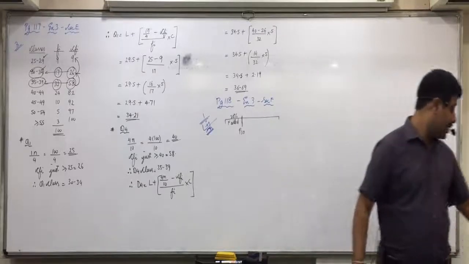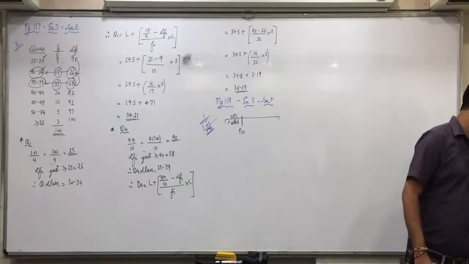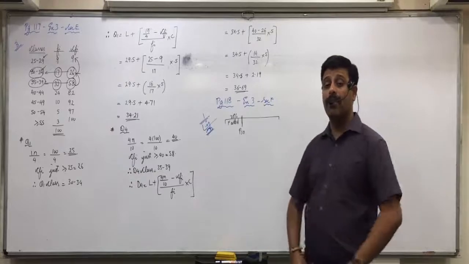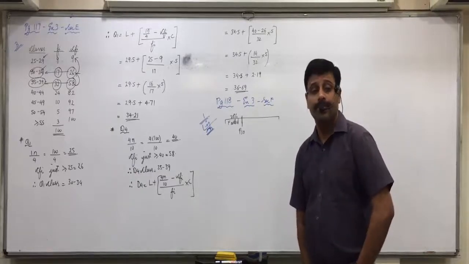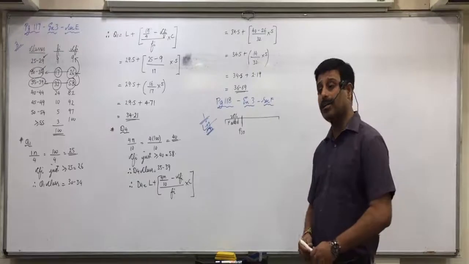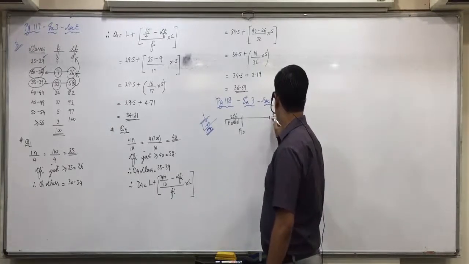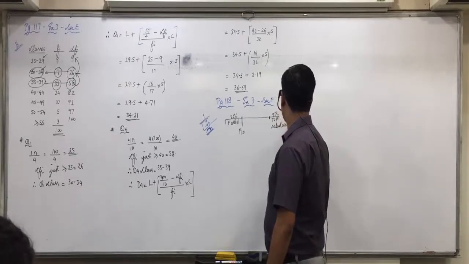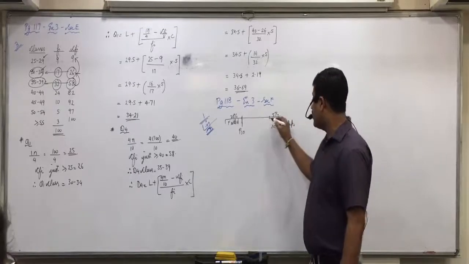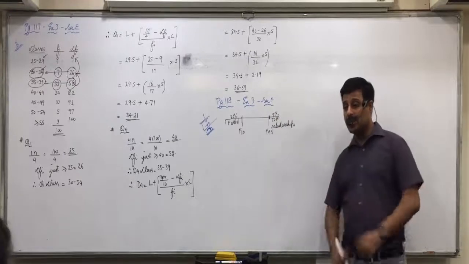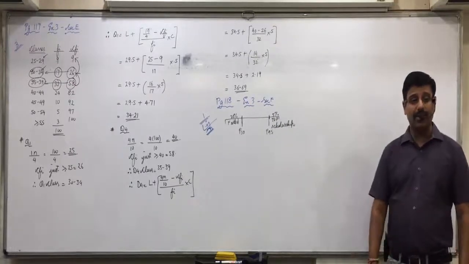Second question. If the top 5% students are to be selected for the scholarship, then find the lowest marks among them. What will we need for this? P95. Top 5% will come here, and the top 5% is going to get the scholarship. So what will be this value? Where 5% observations are more, this will be P95. Did everyone understand this question? Look at this diagram also so that you understand it.